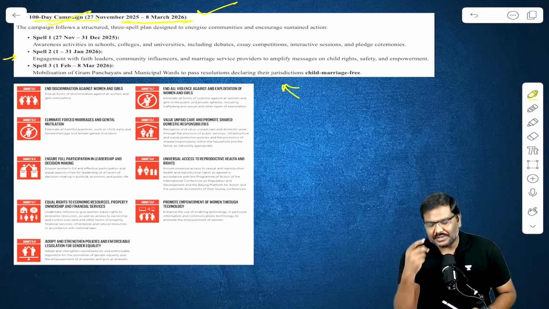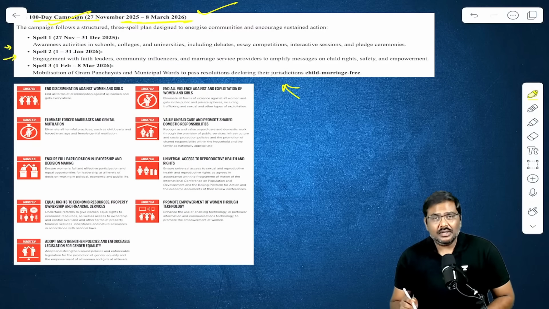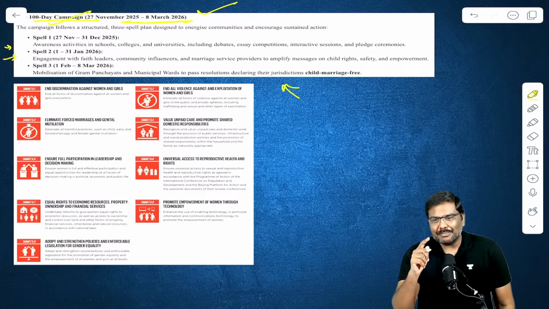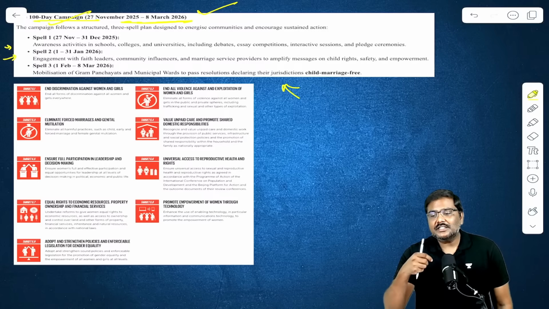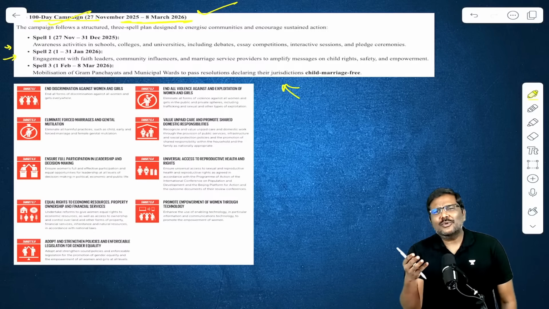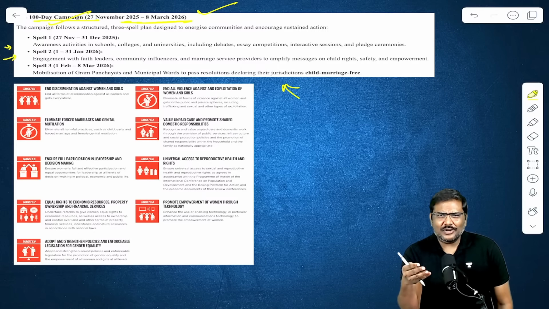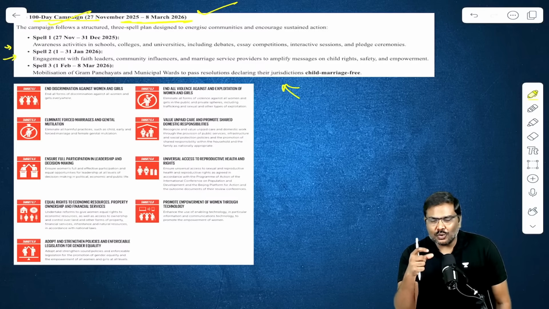I'm using the term 3 phases. They are using the term 3 spells. Spell 1, spell 2, and spell 3. And this will not be difficult for the cricket lovers. Spell, it is very easy for you to understand. Spell 1, 2, and 3.